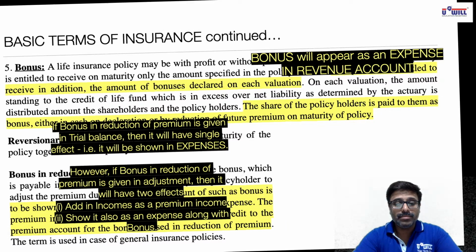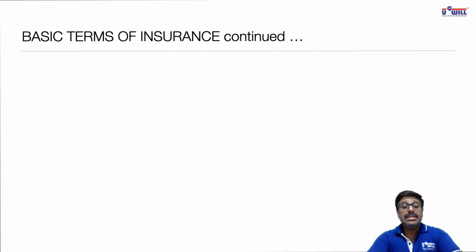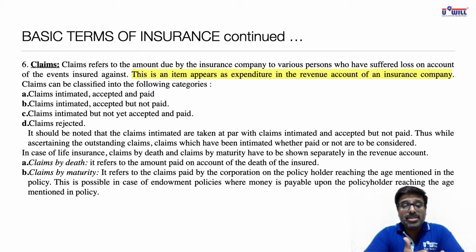Going further, sixth term, claims. Now claims, you need not write all these so many things in detail. You all already understand what is claims. If any damage takes place, if the person dies, then the insurance company has to pay the amount of claim. So claims refer to the amount due by the insurance company to the various persons who have suffered loss on account of the events insured against. You just write down this yellow highlighted part. This is an item that appears as expenditure in the revenue account of an insurance company.